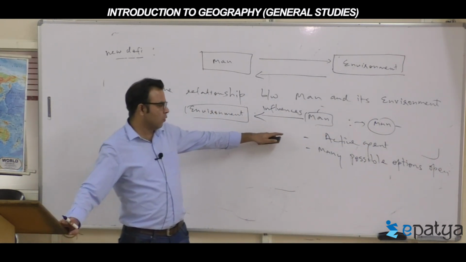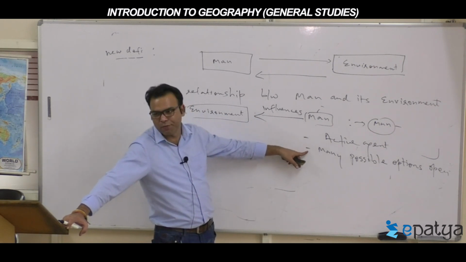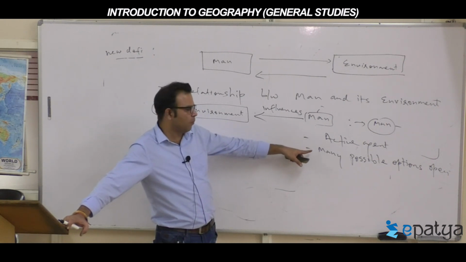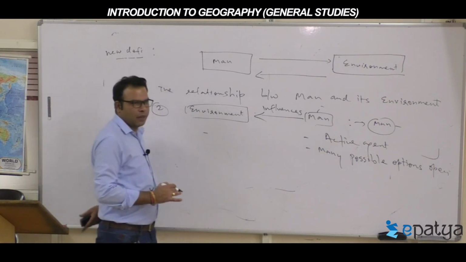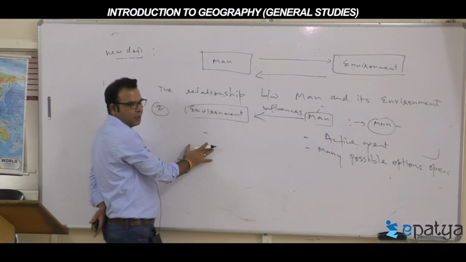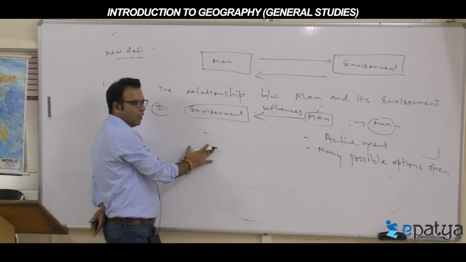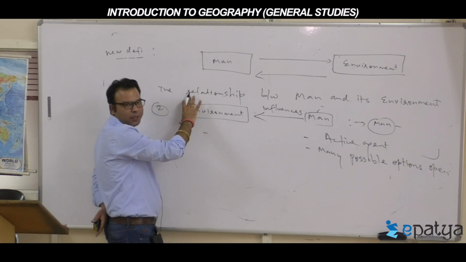Because man is an active agent, many options are open for him, so a society's development or patterns are determined by humans themselves, not by the environment.